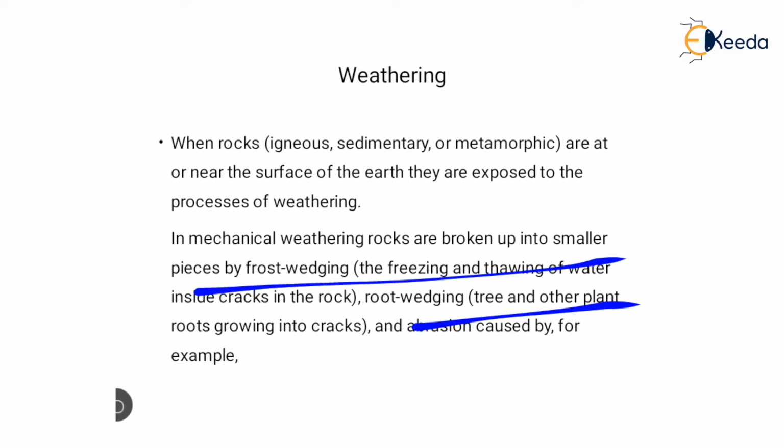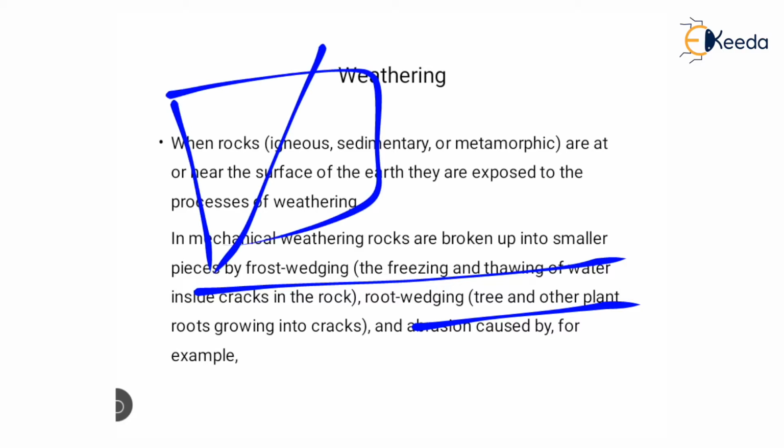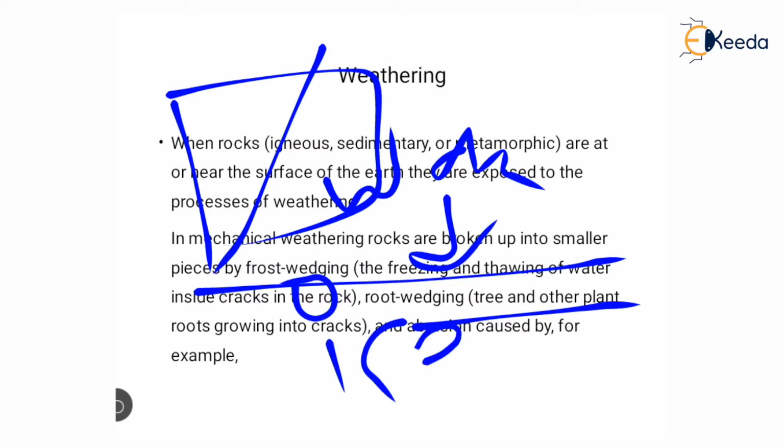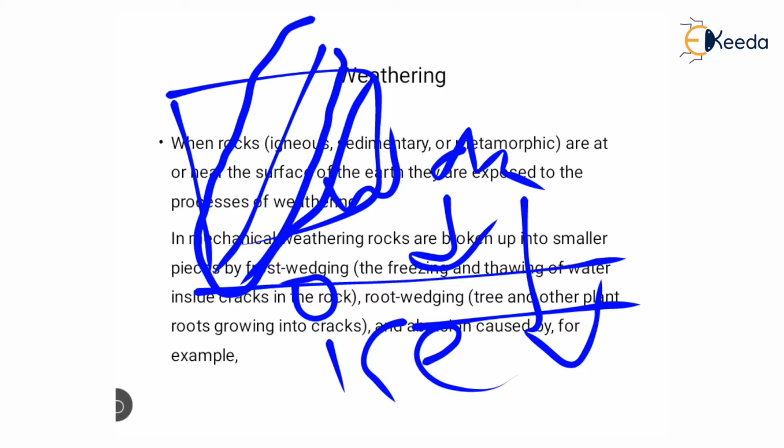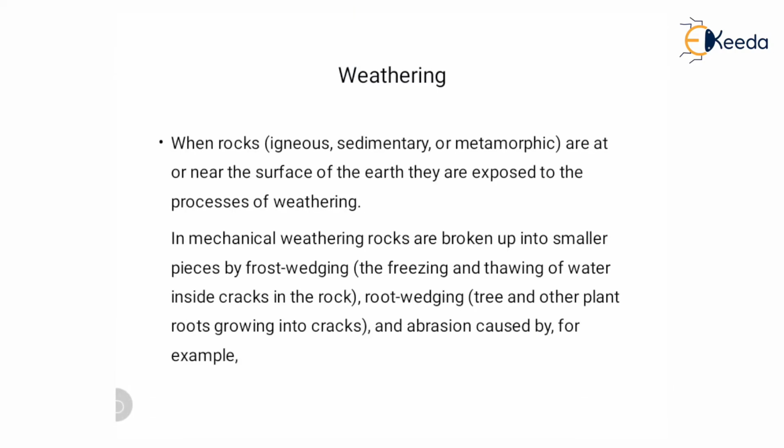Basically, if the rock has a crack, and the crack is filled with water, and the temperature decreases, then the water is converted into ice. When water is converted into ice, it obviously requires more space, because the volume increases. So the ice applies pressure in this fracture, and the fracture enlarges. Because the fracture enlarges, the rock also breaks and forms small fragments. This type of mechanical weathering also takes place. Root wedging means tree and other plant roots growing into cracks.